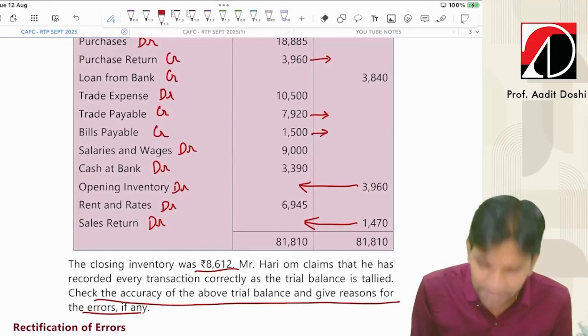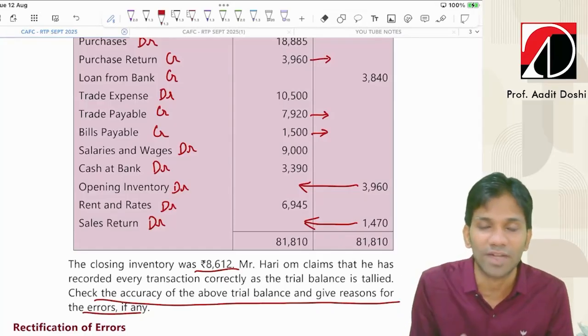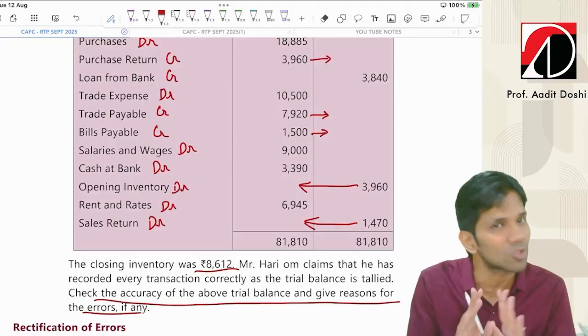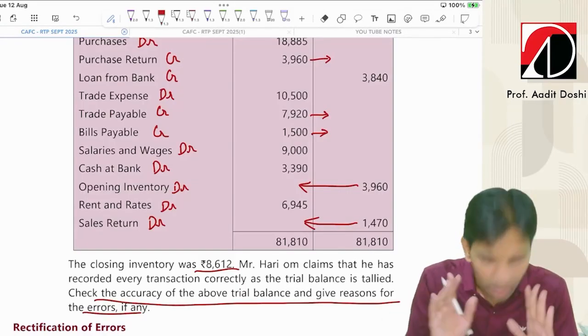The closing inventory was 8612. Whenever closing stock or closing inventory comes in the adjustments, it need not be incorporated in the trial balance because journal entry for the same has not been passed.